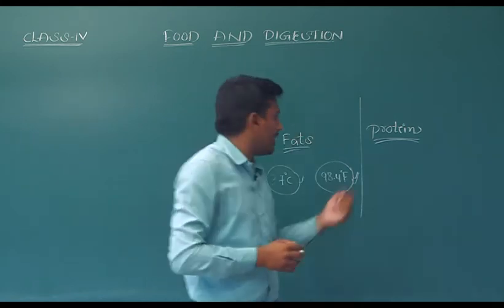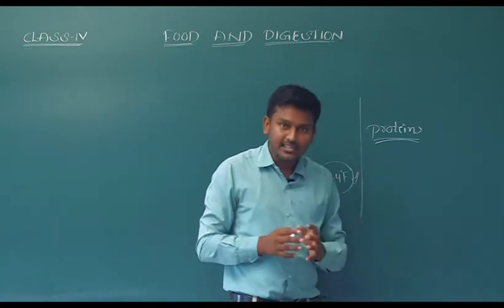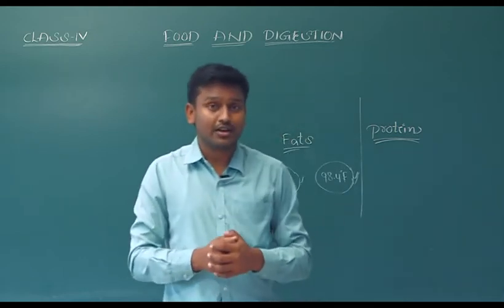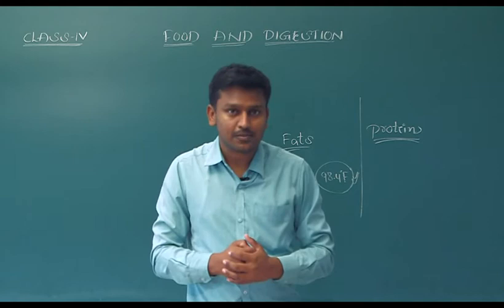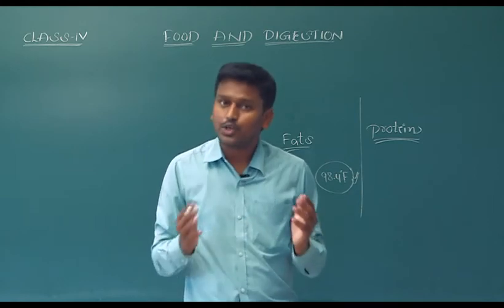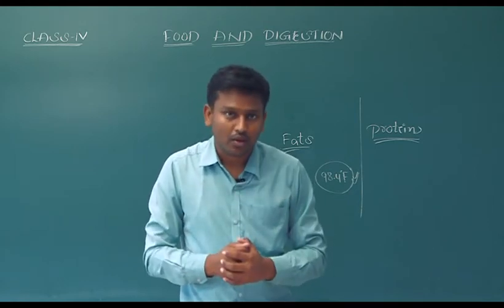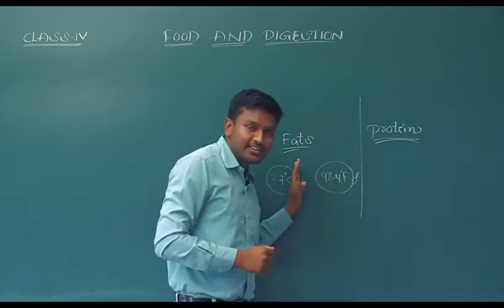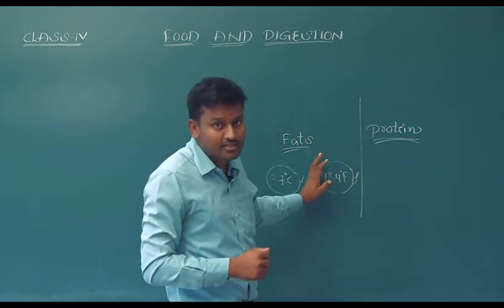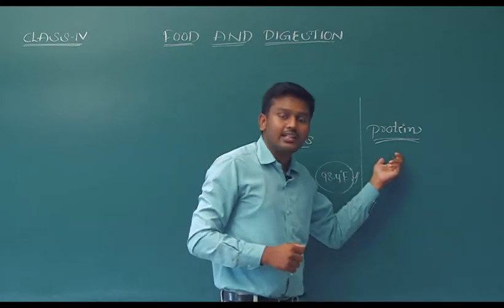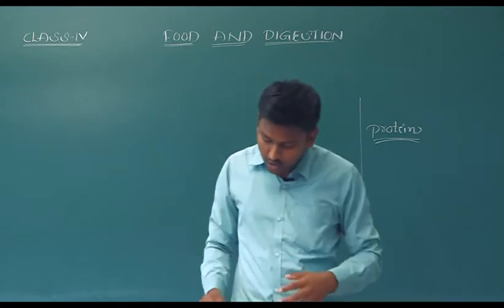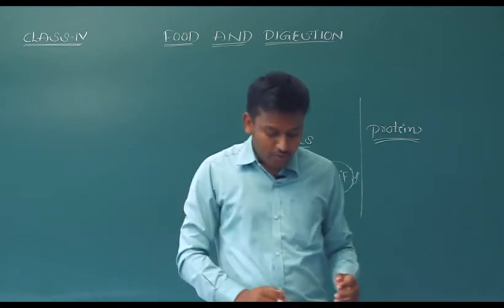That is why we call these proteins bodybuilding foods. Especially children need proteins. Without proteins, you cannot grow properly, you cannot grow healthy. So, to get energy we need carbohydrates and fats, and to get a healthy body, we need proteins. So, these proteins are called bodybuilding foods.